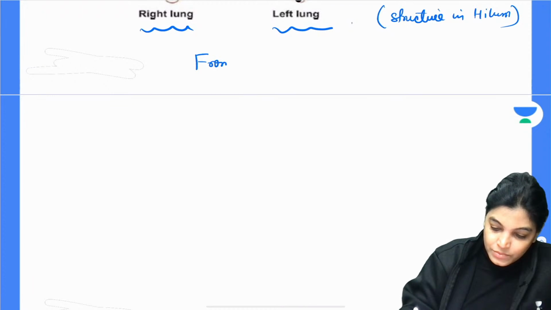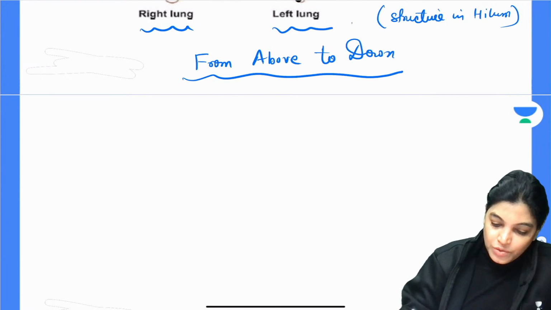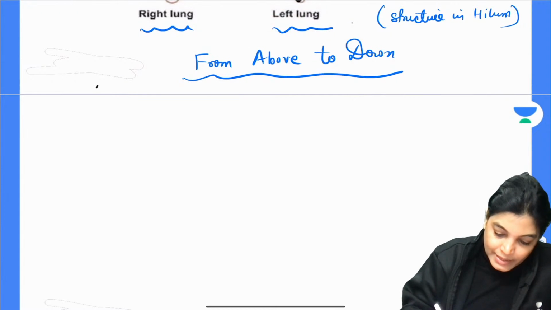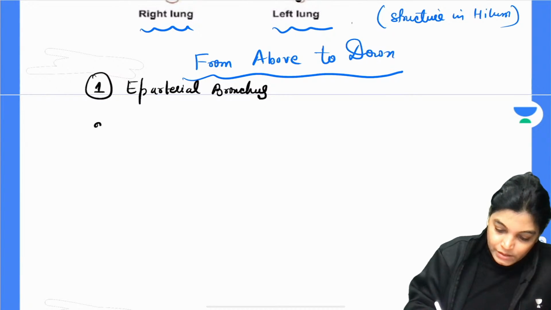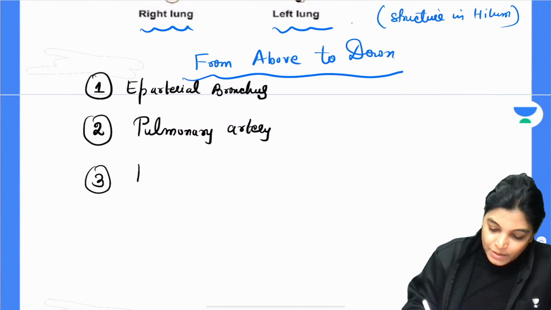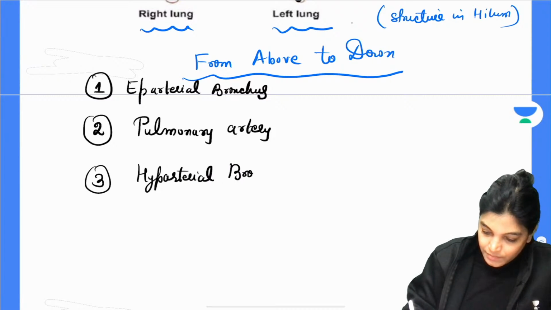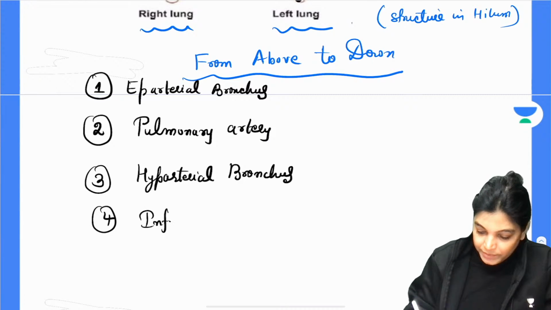So from above to down, we are going through the relation of the structures as we move from above to down. Write down. On the right hand side, the most superior structure is the eparterial bronchus. Then is the pulmonary artery. Then is the hyparterial bronchus. And the inferior most structure is the inferior pulmonary vein.